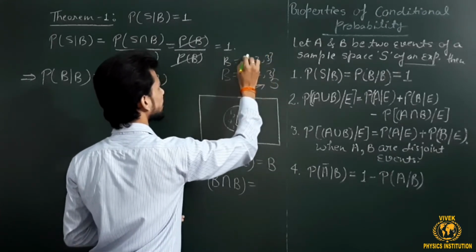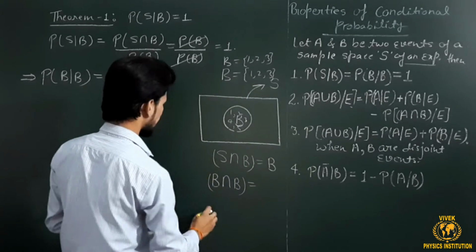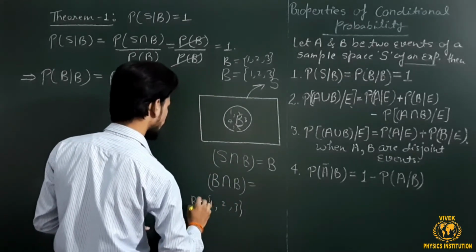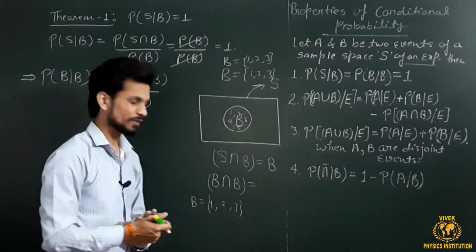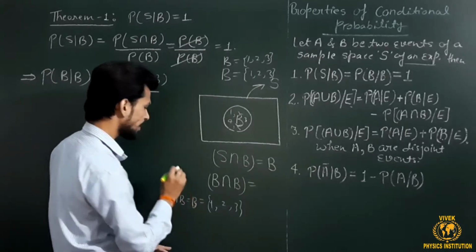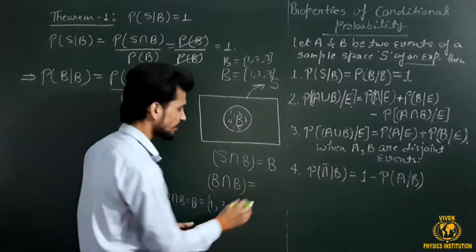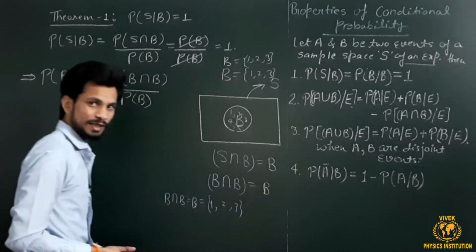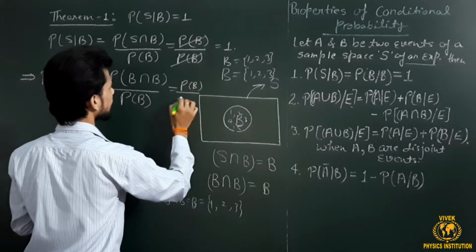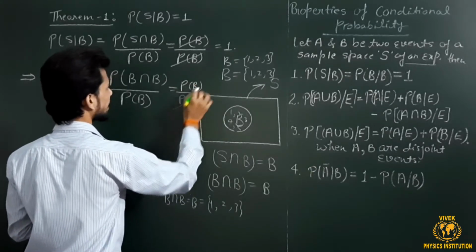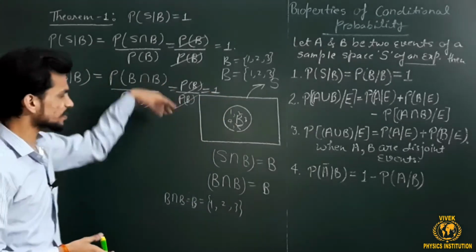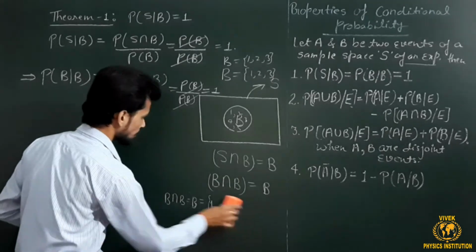The common elements in both are 1, 2, 3, which are nothing but B itself. It means that the intersection of a set with itself is that set itself. So this value is going to be P of B upon P of B, which can be cancelled out to 1. So this is also going to equal 1. This is the proof of the first theorem.